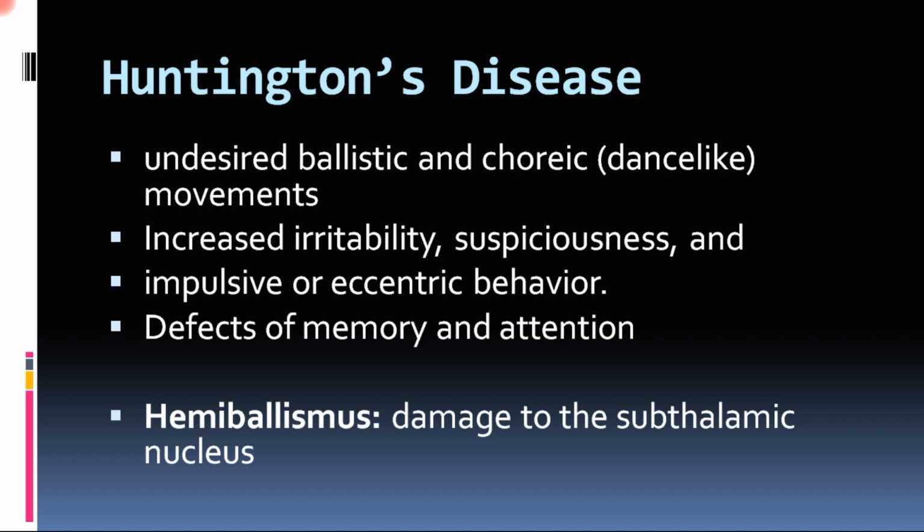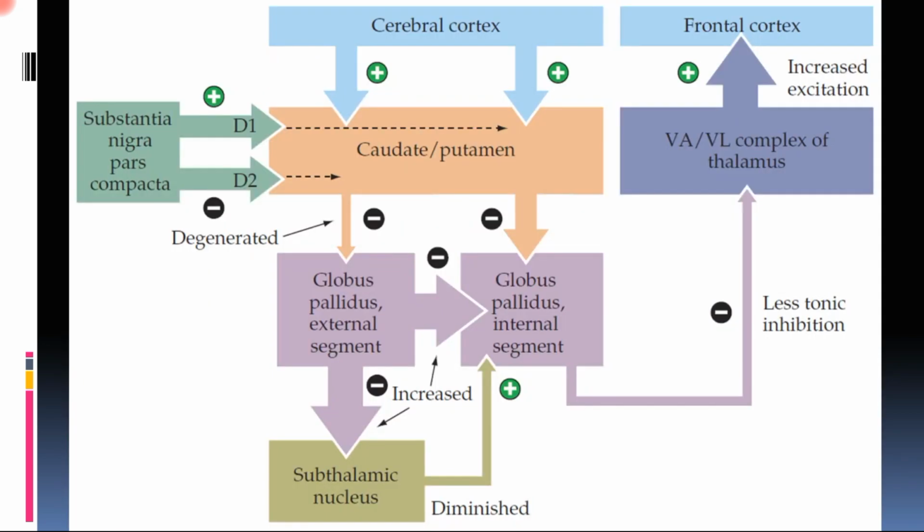Similarly, there is one more motor disorder called hemiballism, and this is due to damage of the subthalamic nucleus. So we can understand Huntington disease and hemiballism with the same diagram, because hemiballism also involves less output of the subthalamic nucleus, same as in Huntington disease.